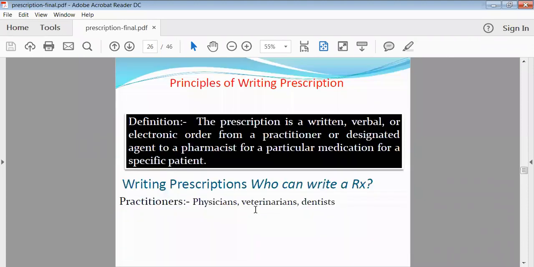Now the principles involved in the writing of the prescription. Actually, when your physician is writing the prescription, there should be some ethics. It means while writing the prescription, your physician should follow some ethics, or we can say principles should be followed.